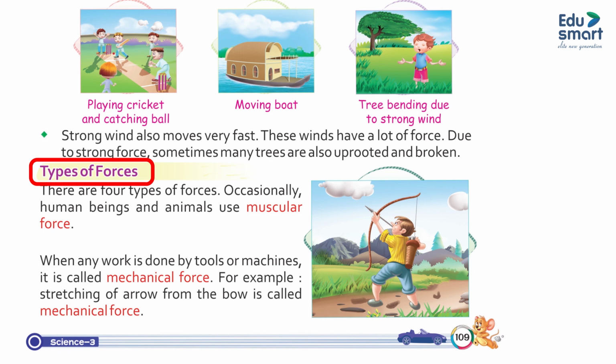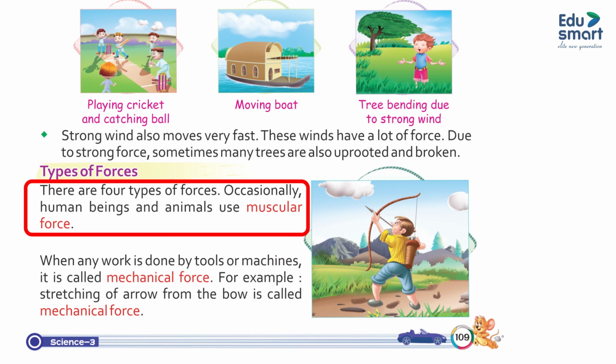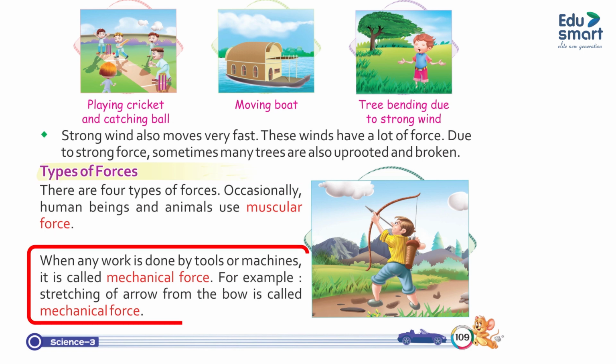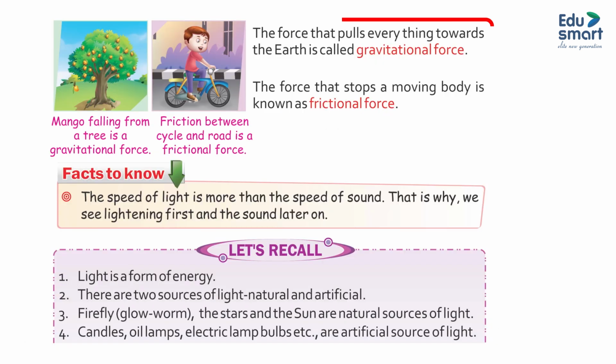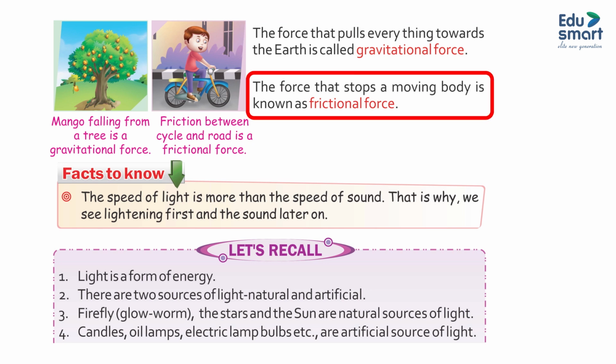Types of forces. There are four types of forces. Force applied by human beings or animals is muscular force. When any work is done by tools or machines, it is called mechanical force. For example, stretching of an arrow from the bow is called mechanical force. The force that pulls everything towards the earth is called gravitational force. The force that stops a moving body is known as frictional force.